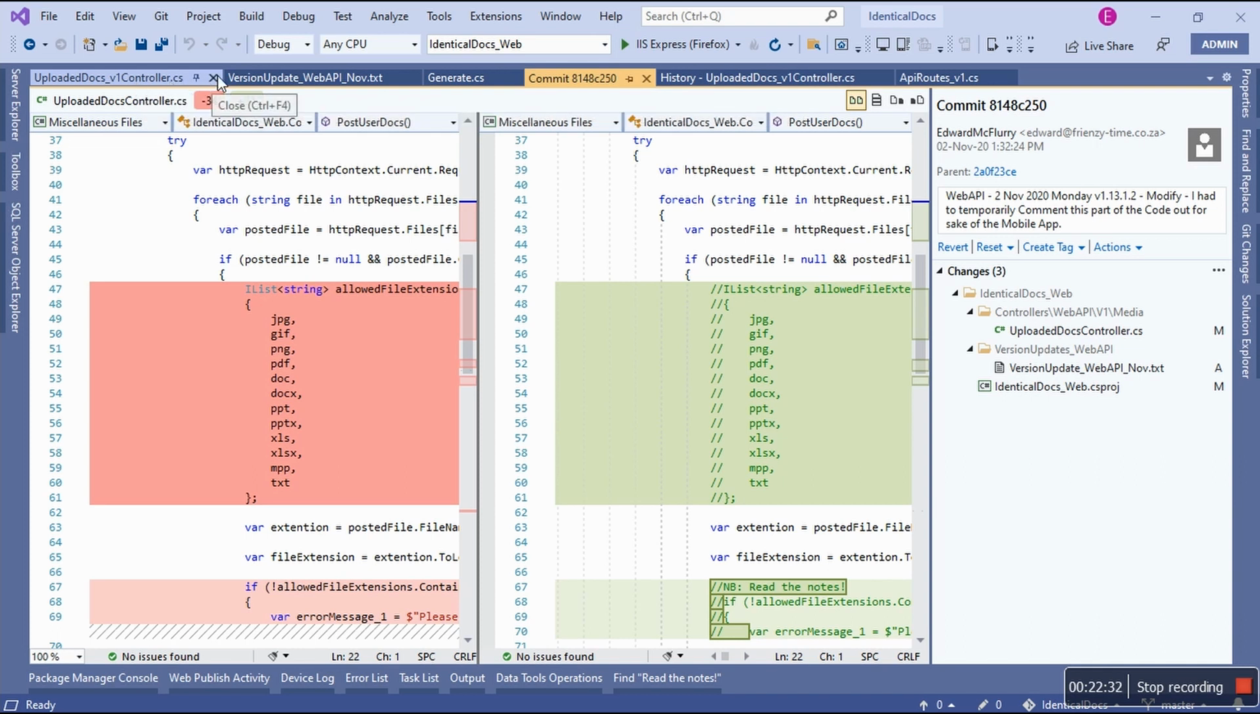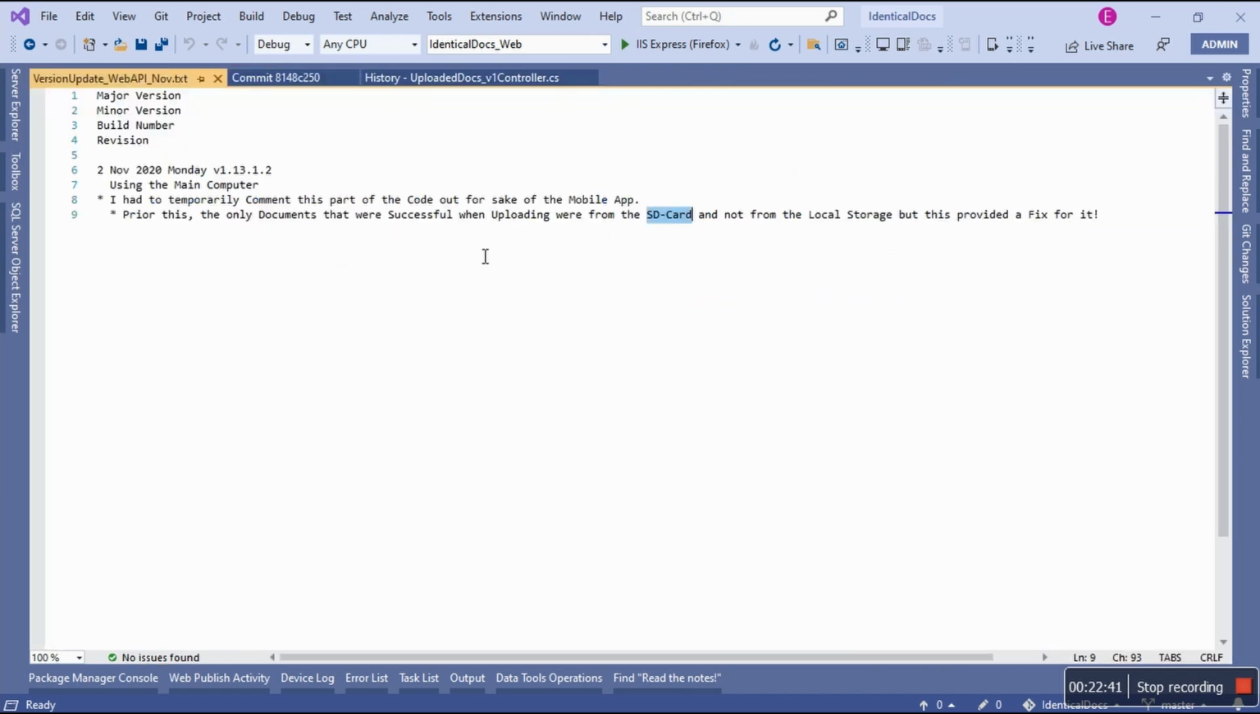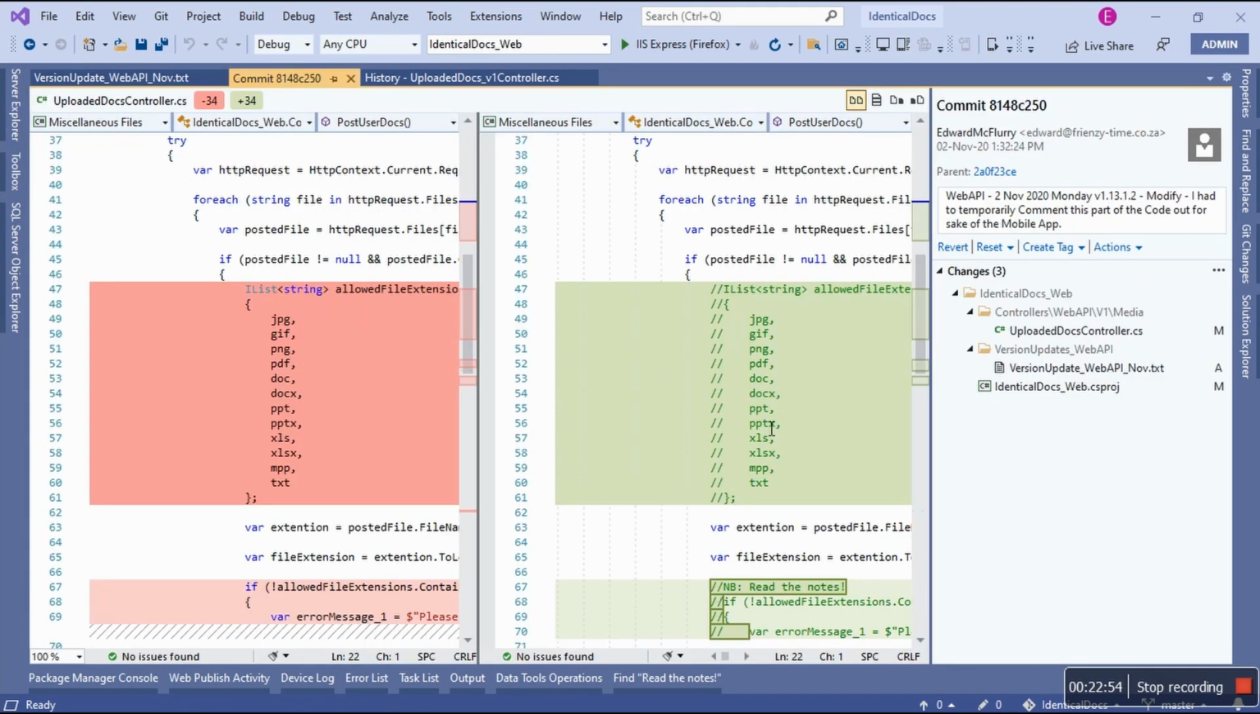I just want to close some of these things. Close. We don't need this. Okay, we don't need this. So this guy says we're uploading from the SD card and not from the local storage. But the local storage and whatever I did, it provided a fix for that, meaning that me having to comment this part out, I still need to dig deeper into this because I remember it affected the mobile application. This is interesting.